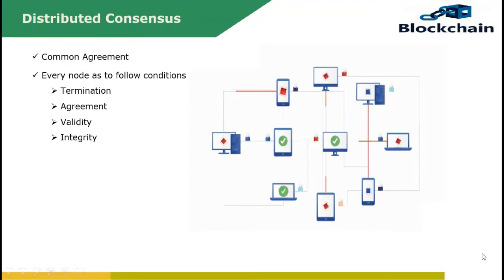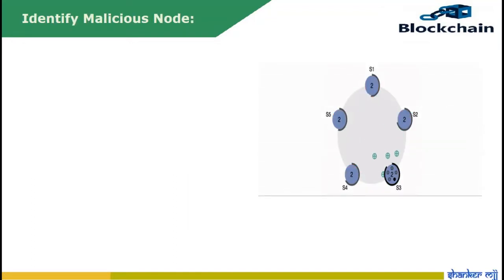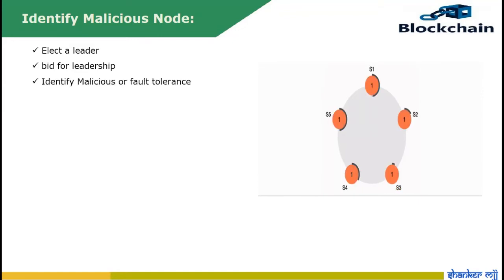Next, we will see how to identify a malicious or faulty node. Step 1: a number of processes in a network decide to elect a leader. Step 2: each process begins with a bid for leadership. Step 3: in a traditional or conventional distributed system, we apply consensus to ensure reliability and fault tolerance.